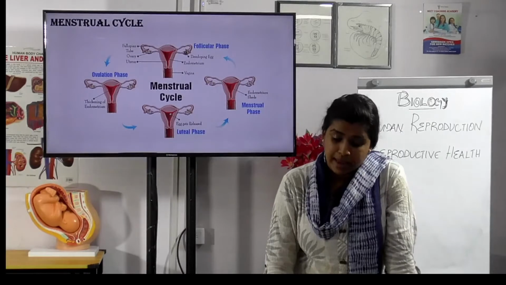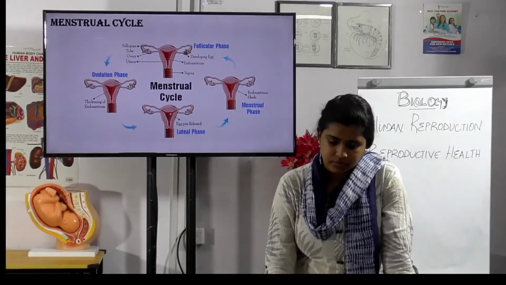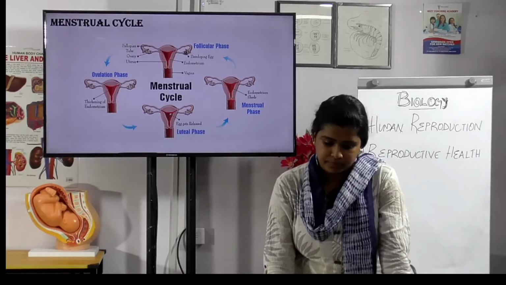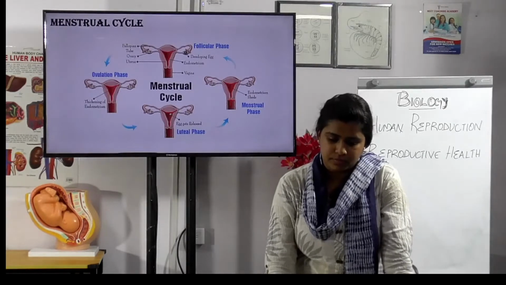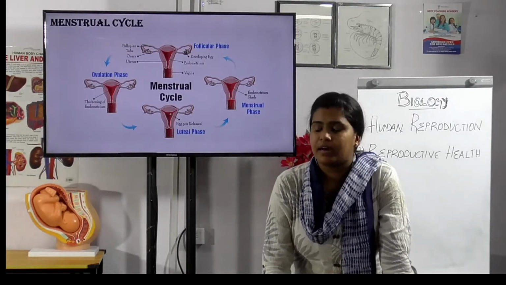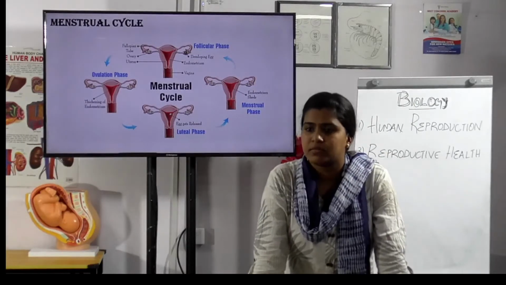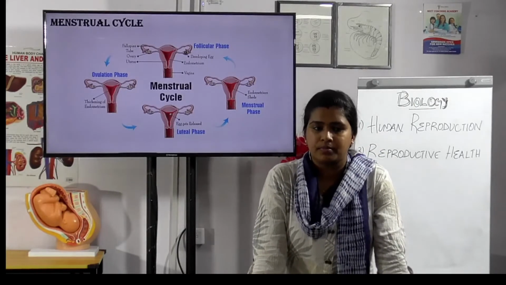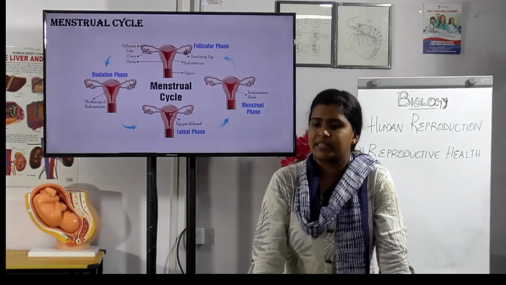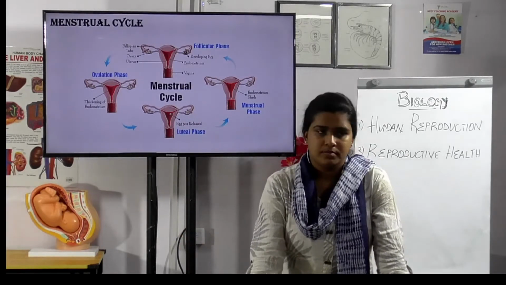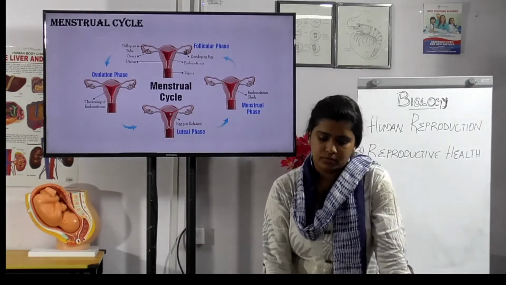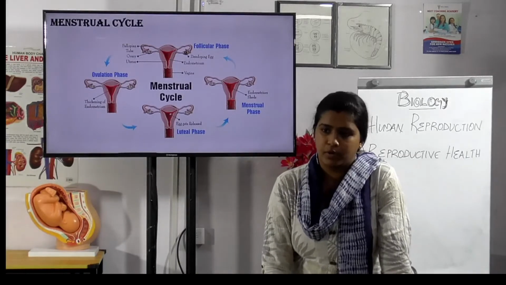So when does this ovulation phase happen? 14 days. So the Graafian follicle, now rapid secretion of LH leads to the LH surge. Okay, and after it increases, it ruptures, and what happens? Release of ovum. Okay, correct.